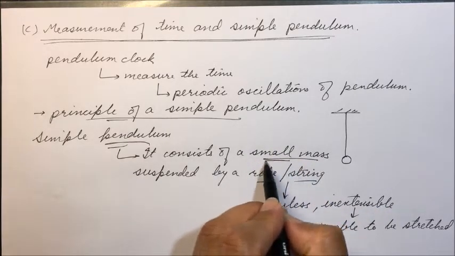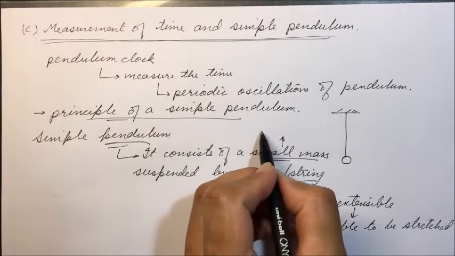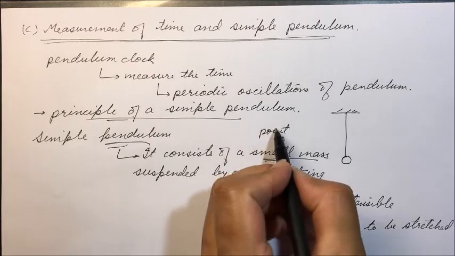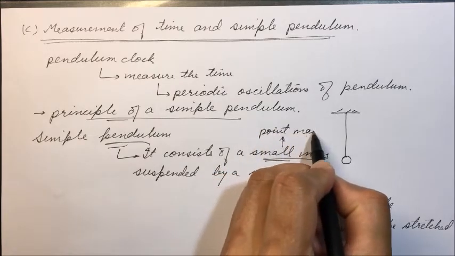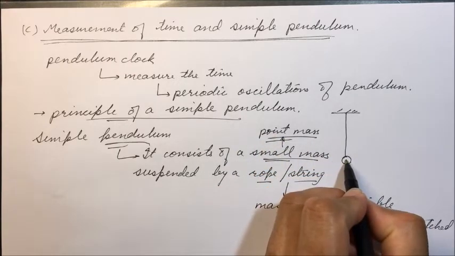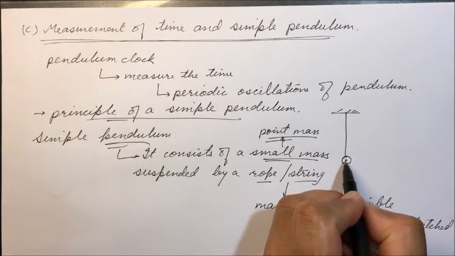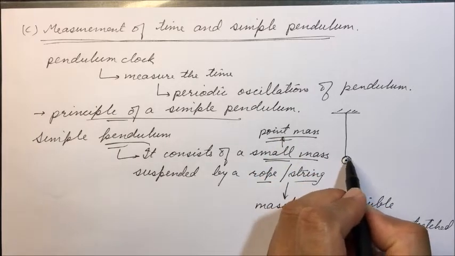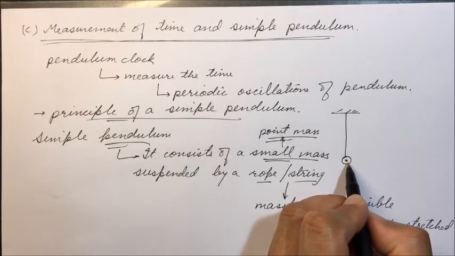Now what about the small mass? It is a point mass we consider. That is, all the mass is concentrated at a small point. For example, the center of gravity of this is the point, the center of the sphere. This will be the point mass. We consider that all the mass of the bob is concentrated at the center of gravity of the sphere, and that will be the center of the sphere.